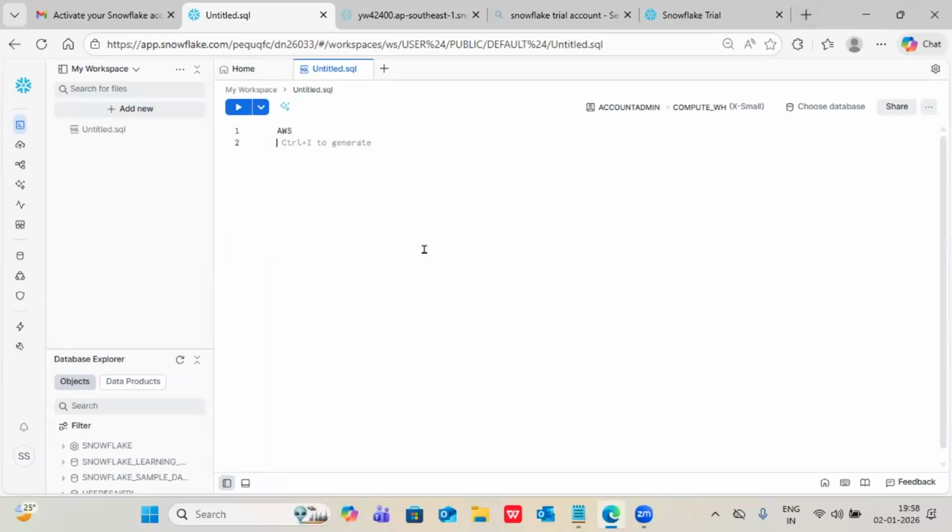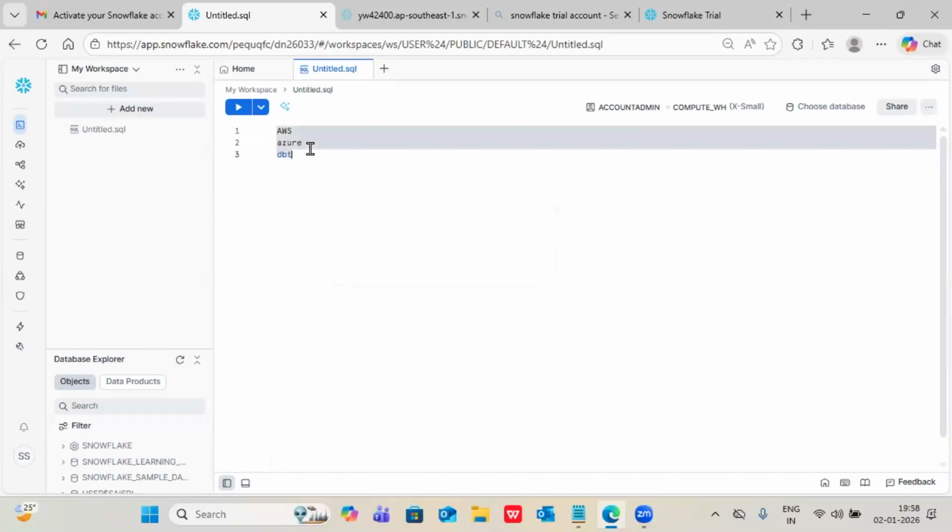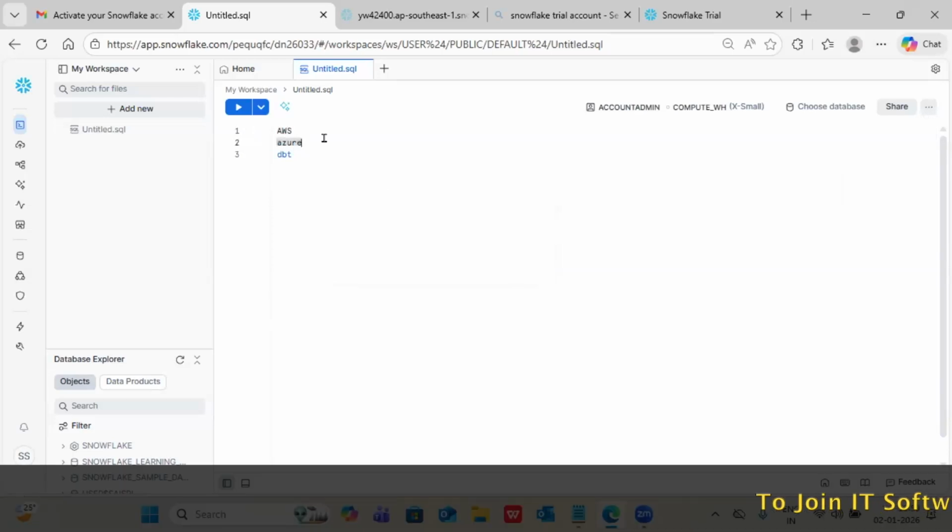Separate AWS account, separate Azure account, separate DBT accounts, we will create and integrate with these accounts. That I'm going to show you personally, as a separate topic. Got it? Yeah, got it. In real time also, they will provide a separate Azure account. You will log in to that account. That is a separate interface, and you will integrate and load the data.